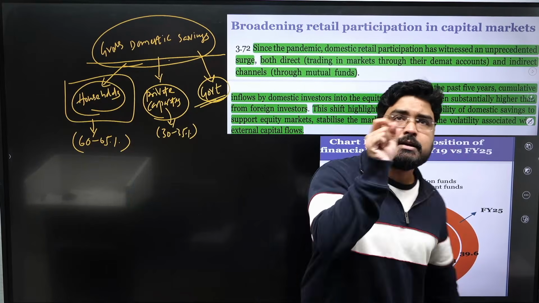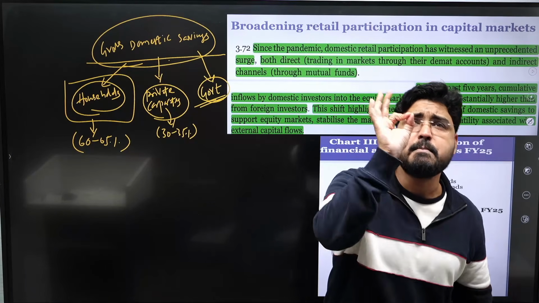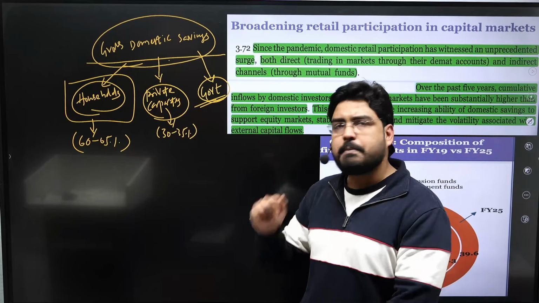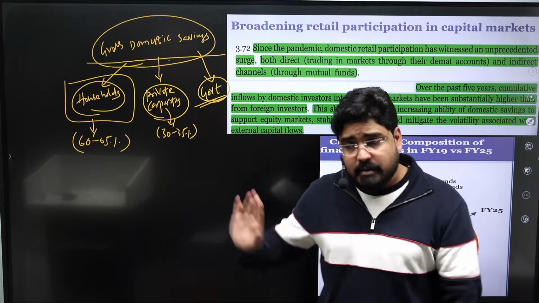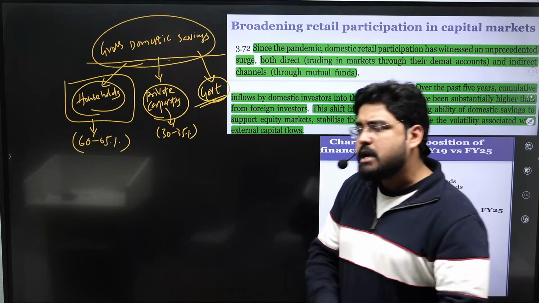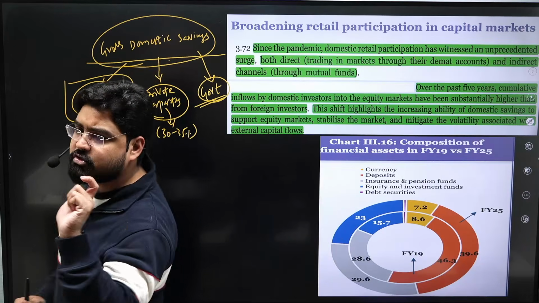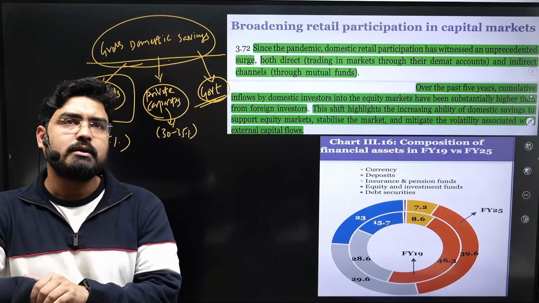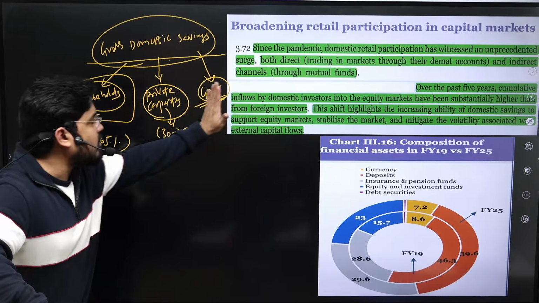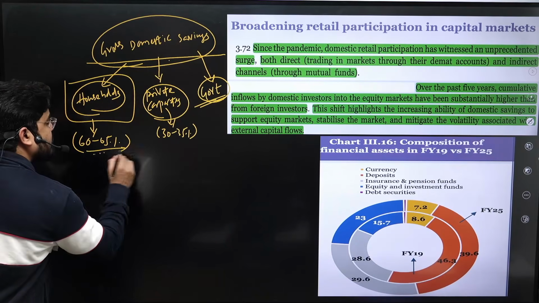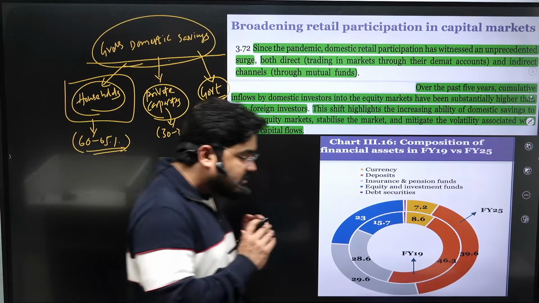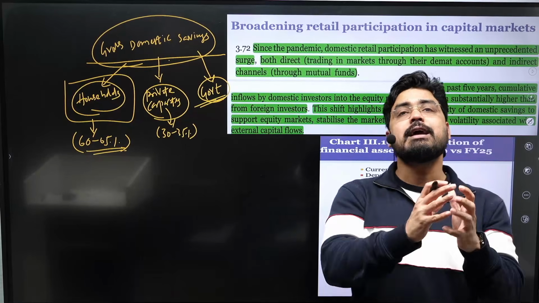That means government contribution to the gross domestic savings is very minimal. It is hardly 1%, 2%, less than 5%. Sometimes it may go even negative as well, depending upon the revenue expenditure portion of the government. Okay. So anyways, these two are not very important. This is very, very important because household savings change the mood of the economy in a year.